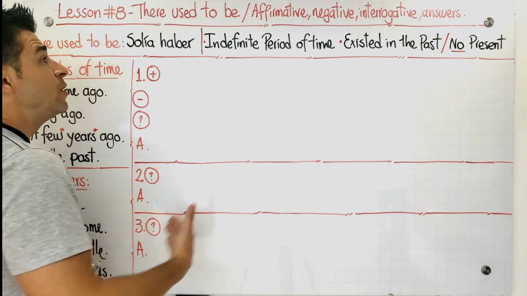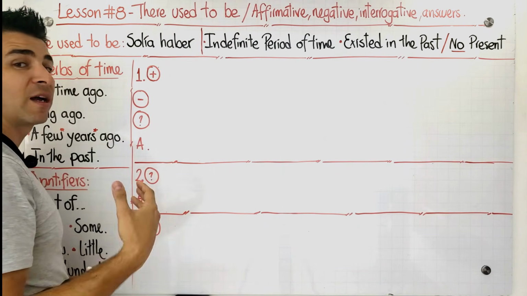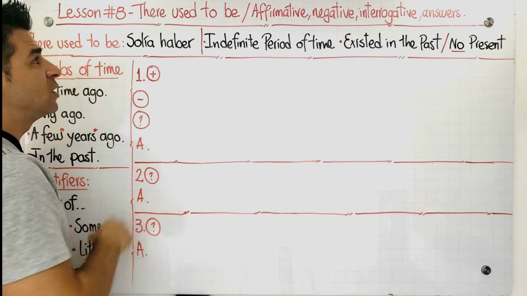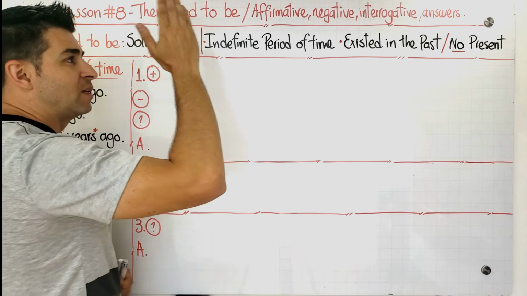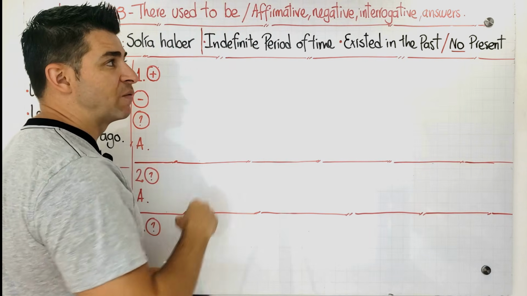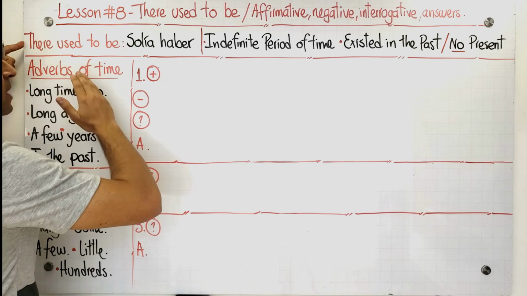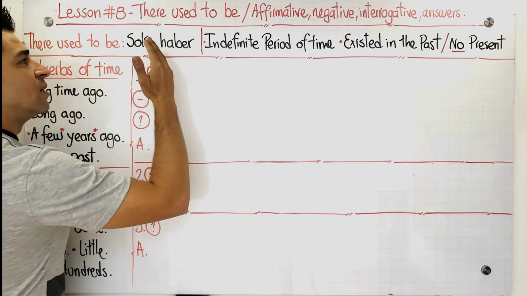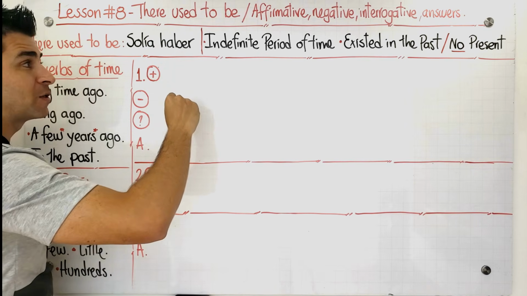Guys, in this class we're going to continue talking about used to, but this is going to be a different expression that we have, which is there used to be. We're going to make sentences in affirmative, negative, and interrogative form with the possible answer that we might have according to the sentence. There used to be means in Spanish, solía haber. This is what it means in Spanish. Take note of this, please.